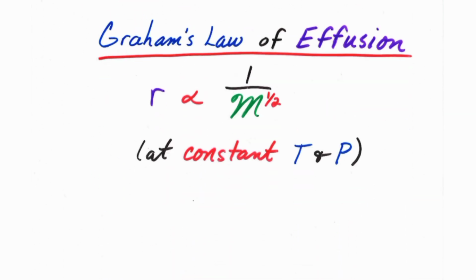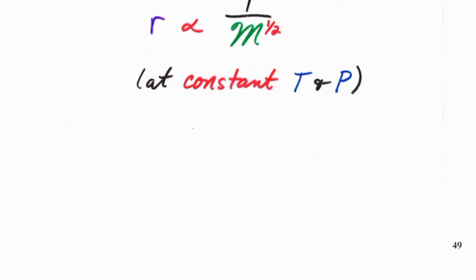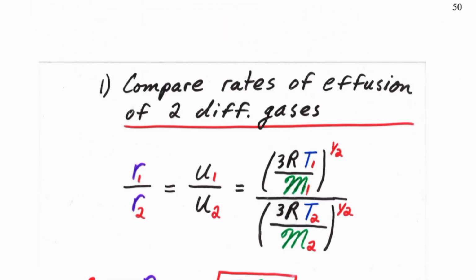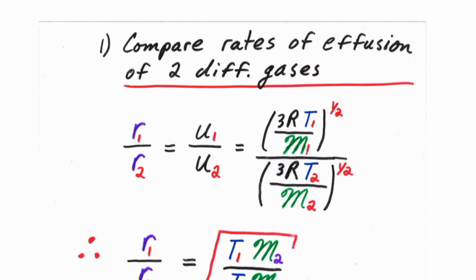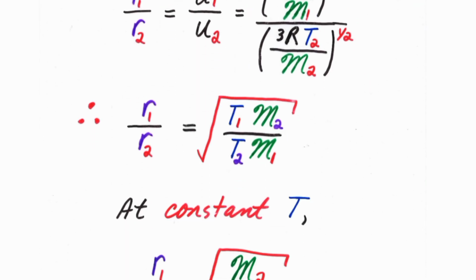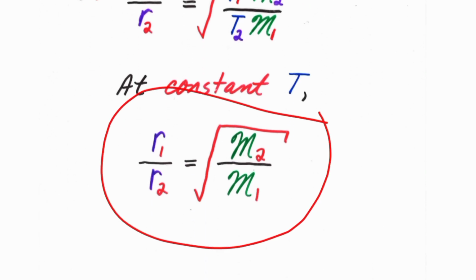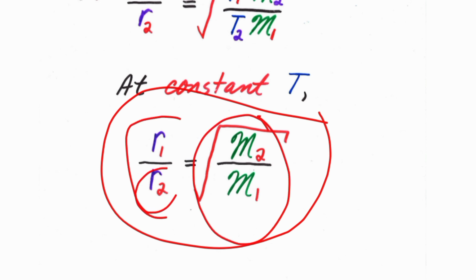Graham's law of effusion: rate is inversely proportional to the square root of molar mass. At constant temperature and pressure, we get this is R1, this is R2, and you can use this equation. This is Graham's law, rate of diffusion. If we have the rate of diffusion given for some gases, we can find another.